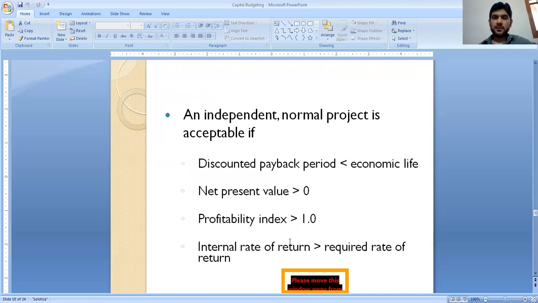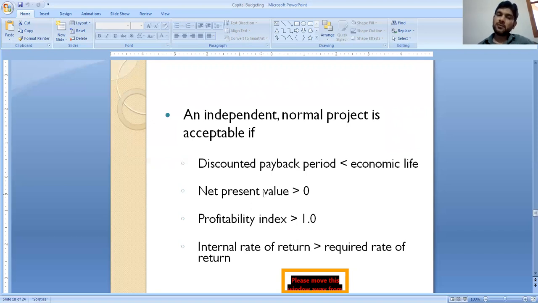After that, the decision rule: an independent or normal project is acceptable if discounted payback period is less than the economic life. We cannot go with the payback period because the time value consideration is not there, and these other methods all consider the time value of money.